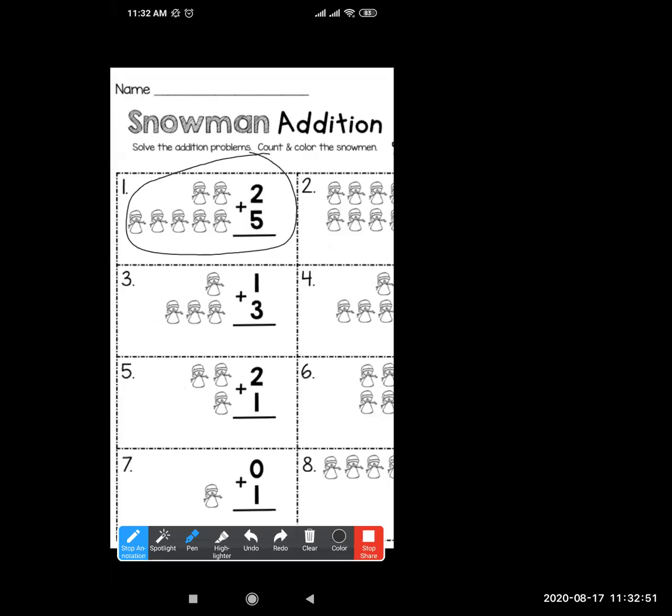These are 2 numbers, so here 2 figures are given, and 5 figures are given here. You have to count them together. Counting together is the addition. Just as we saw, count them all together. 1, 2, 3, 4, 5, 6, 7. So the answer is 7. 2 plus 5, the answer is 7. Got it, dear children?